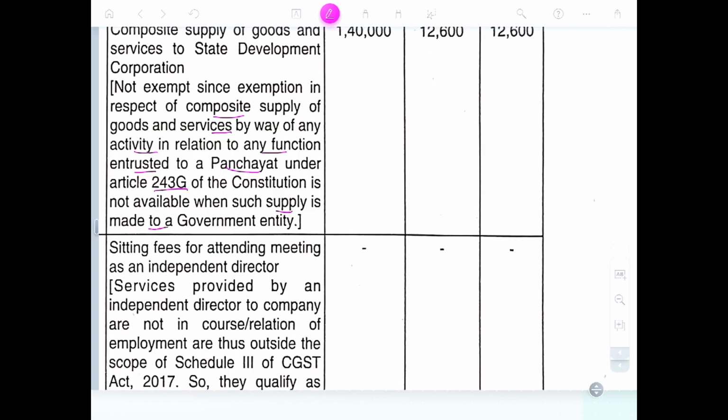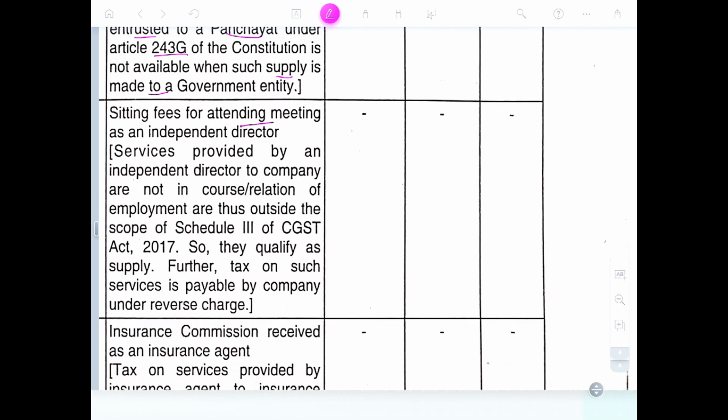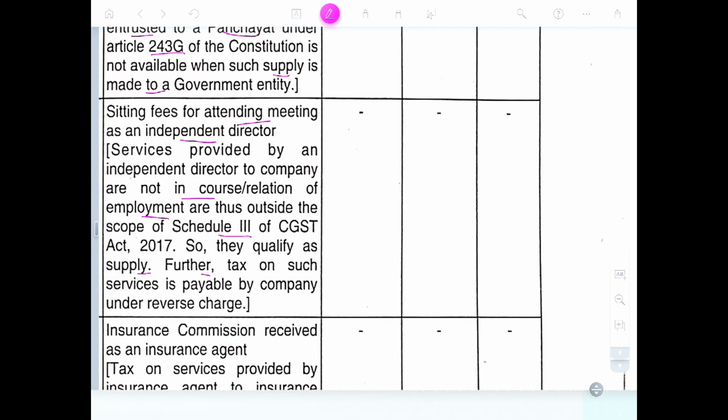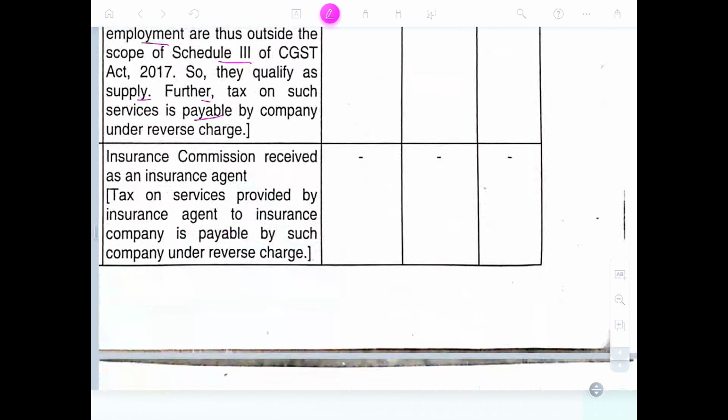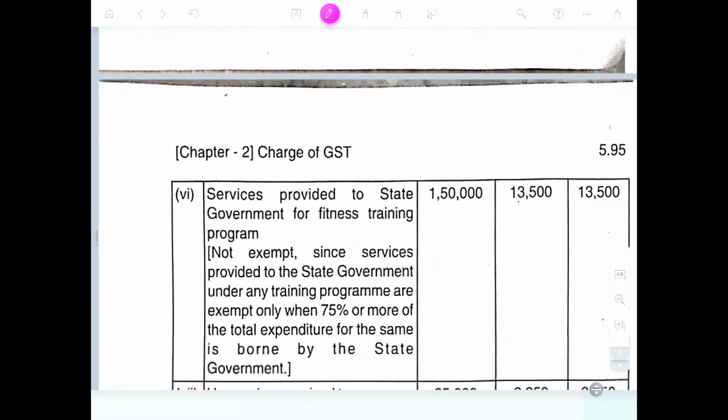The supply is made to a government entity. Sitting fees, RCM basis. Sitting fees for attending a meeting as an independent director: the service provided by an independent director of a company is not in the course of or in relation to employment and is outside the scope of Schedule 3 of GST. So it qualifies as a supply, and the tax would be payable by the company under the reverse charge mechanism. Insurance commission received: tax on the service provided by an insurance agent to the insurance company is payable on reverse charge basis, correct.